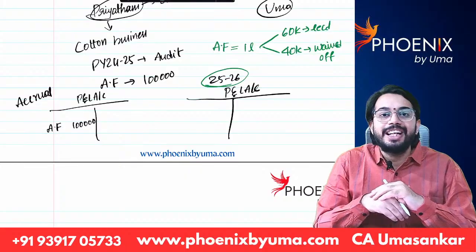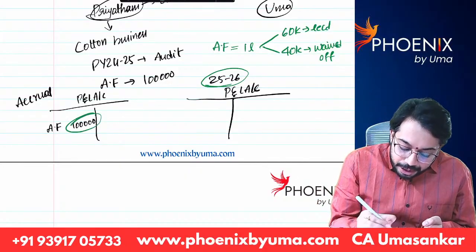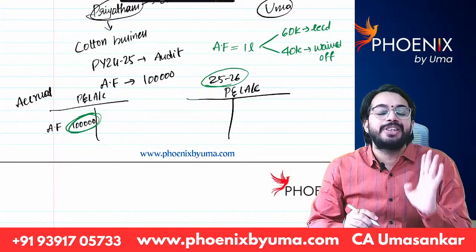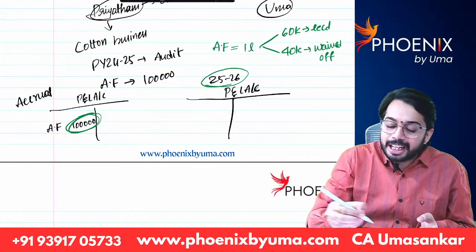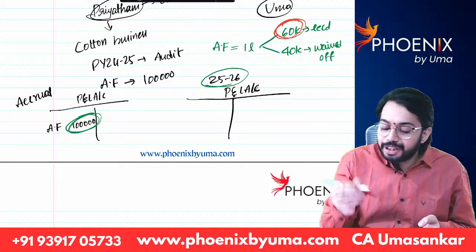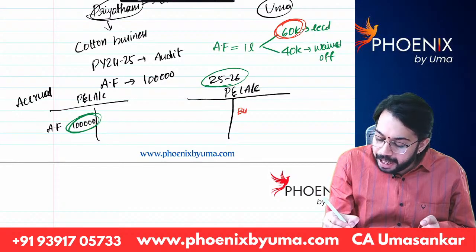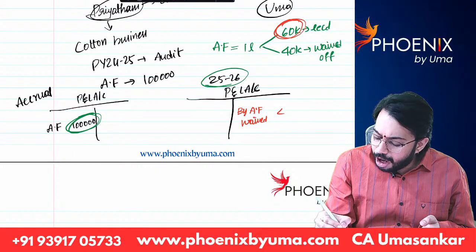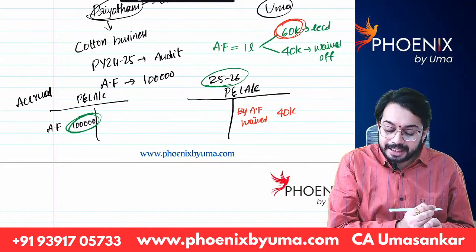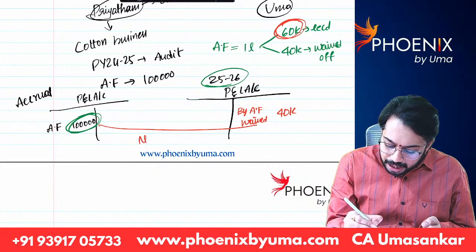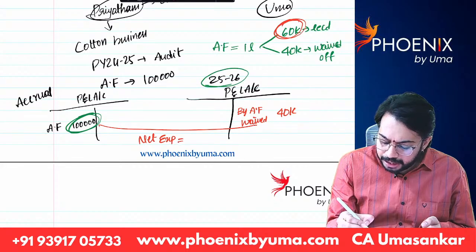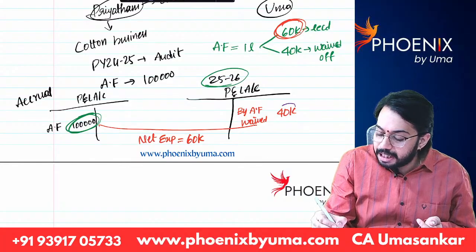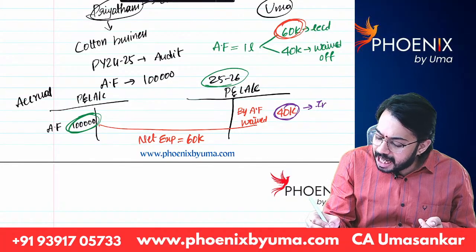Yes, 40,000 is income to Priyatam because in 24-25 he recognized 1 lakh as expenditure. But whether actual expenditure is 1 lakh? No, actual expenditure is only 60,000. So in 25-26 what we will do? Audit fees waived off. How much audit fees waived off? 40,000 rupees. That will be recognized as income. So net expenditure, how much? 60,000 will be booked in books of accounts. Now in 25-26, 40,000 rupees is recognized as income, right?